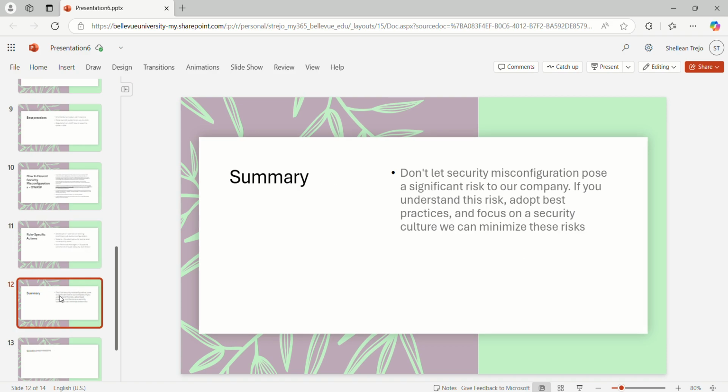To sum this all up, don't let security misconfiguration pose a significant risk to our company. If we understand this risk, adopt best practices, and focus on the security culture, we can minimize these risks.